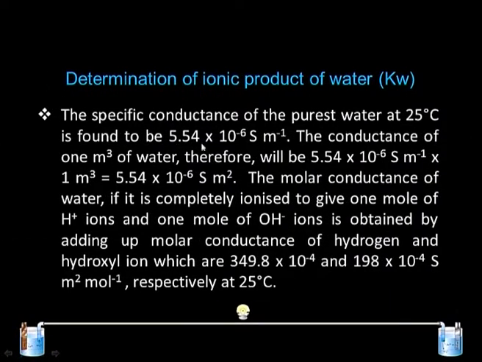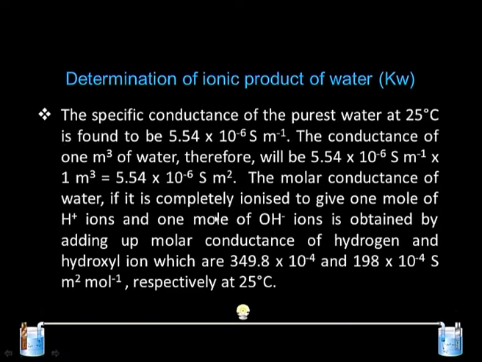The specific conductance of the purest water at 25 degree Celsius is found to be 5.54 into 10 raised to minus 6 Siemens meter inverse. This is the value of the conductance of conductivity water, which is the purest form of water. The conductance of 1 meter cube of water, therefore, will be 5.54 into 10 raised to minus 6 Siemens per meter multiplied with 1 meter cube, which leads to the unit of Siemens meter square. There is no change in the numbers.